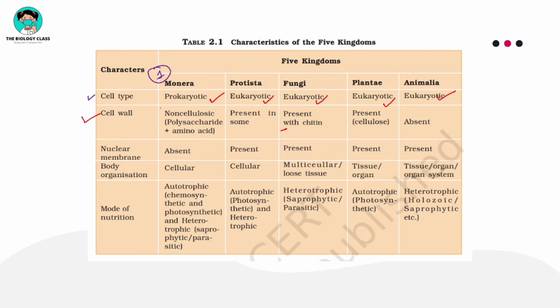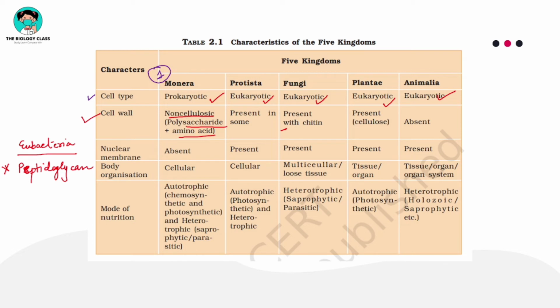Now the next important feature, the cell wall. The cell wall will be non-cellulosic, meaning no cellulose will be present in the cell wall of kingdom Monera. Polysaccharides and amino acids will be present. Here I am writing that in eubacteria, the cell wall is made up of peptidoglycan.